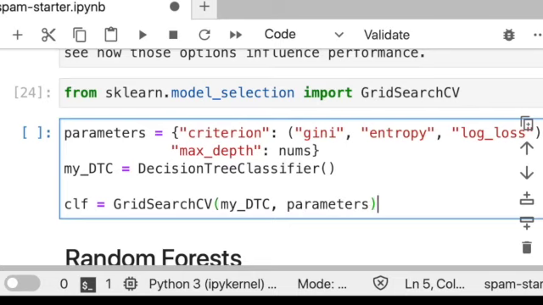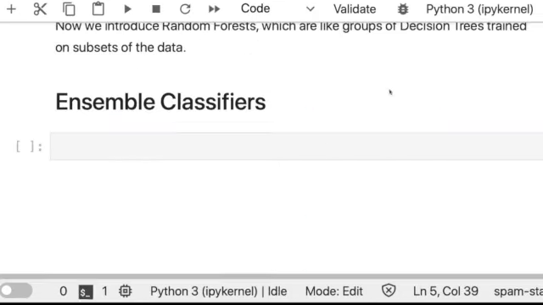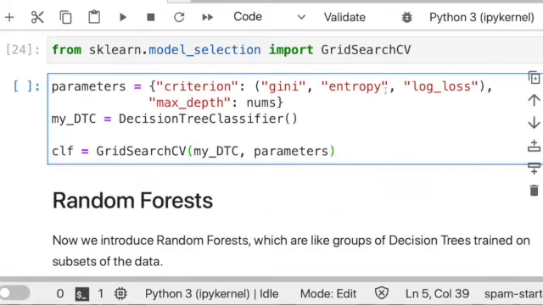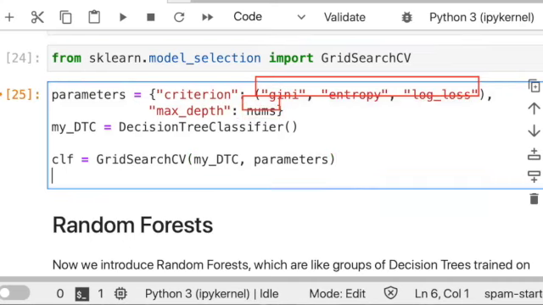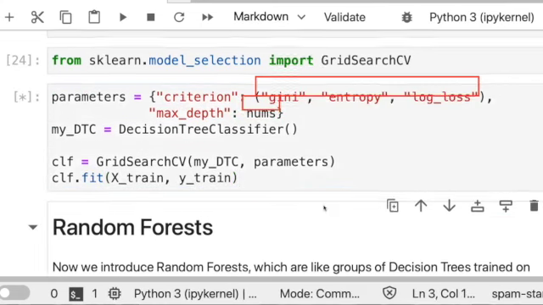So this first dictionary of parameters tells it what I want it to explore. I want it to explore criterion to be Gini, entropy, or log loss. And I want it to explore max depth to be over this list from 1 to 100 that we called nums. So how many different decision trees is it going to build? 300. Three for this, and then we had 100 for the other one. And then we call clf.fit on x train, y train, just like we would on any other classifier. So this trains 300 different decision trees.